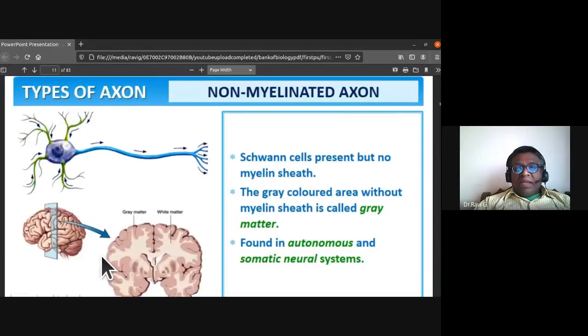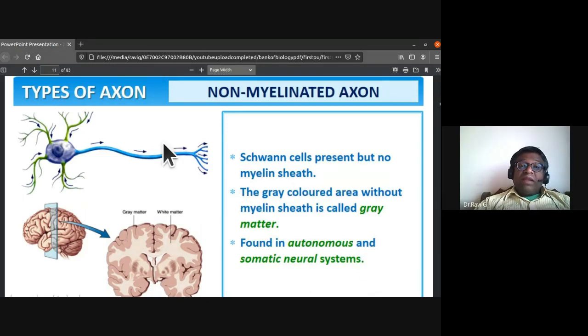Now the non-myelinated axons: Schwann cells are present, but there is no myelin sheath. The gray colored area without myelin sheath is called gray matter. It is found in autonomous and somatic neural systems.